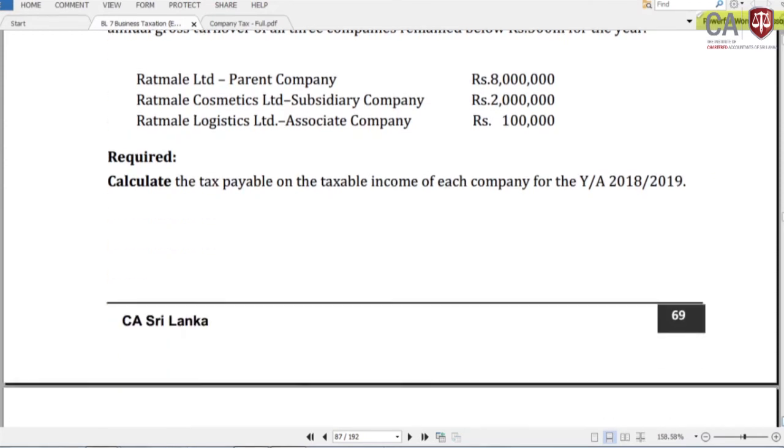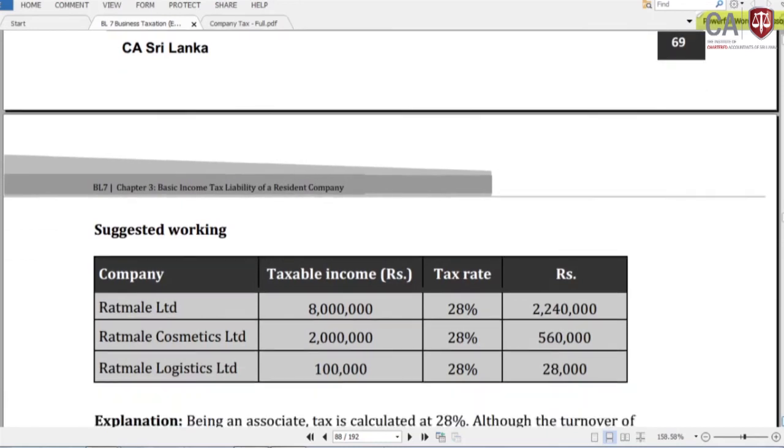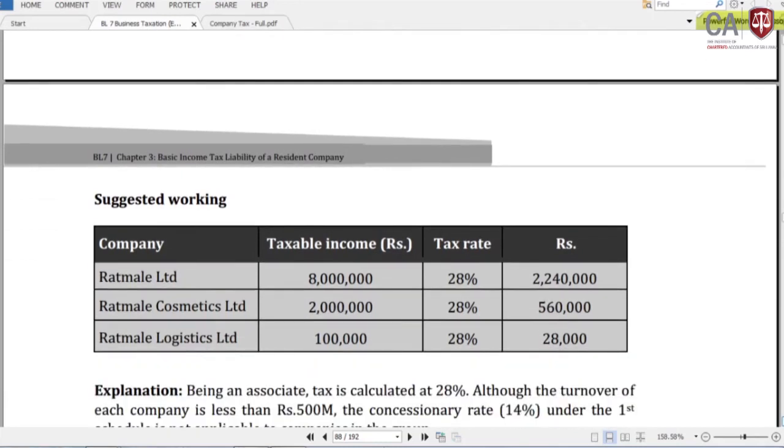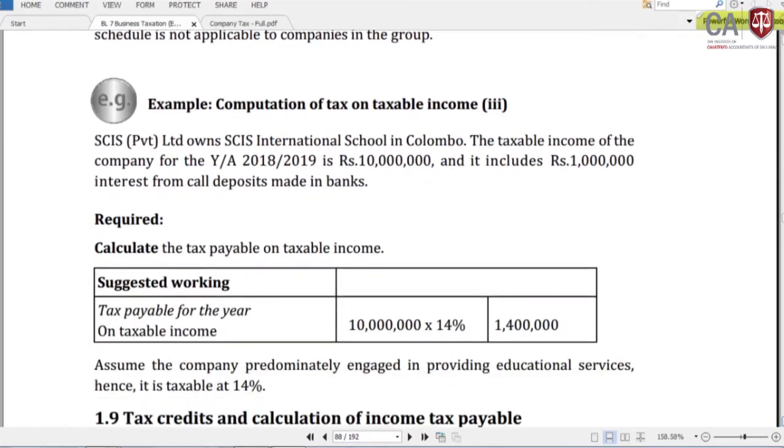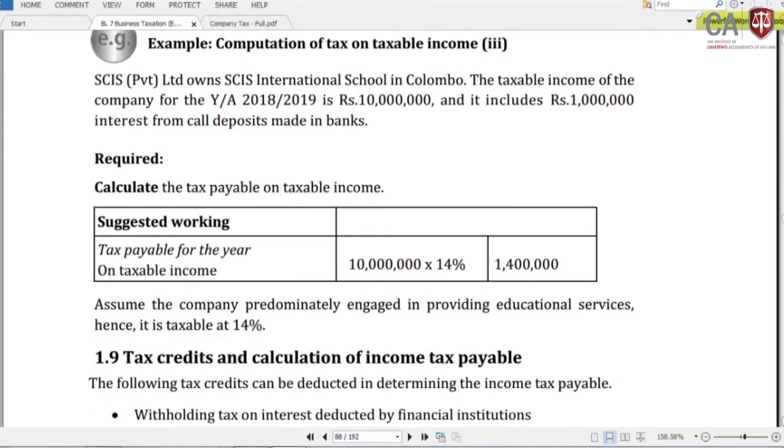Then how can we do that? The same study guide includes the suggested answers. Though their turnover is less than 500 million, we can't categorize them as small and medium enterprises. Why? These companies are associated with other companies. Therefore, we should apply 28% up to 31st December 2019. Thereafter, we should apply 24%. Next example.